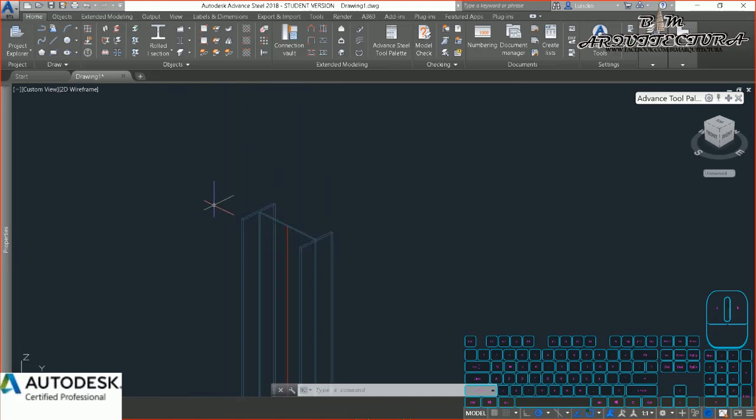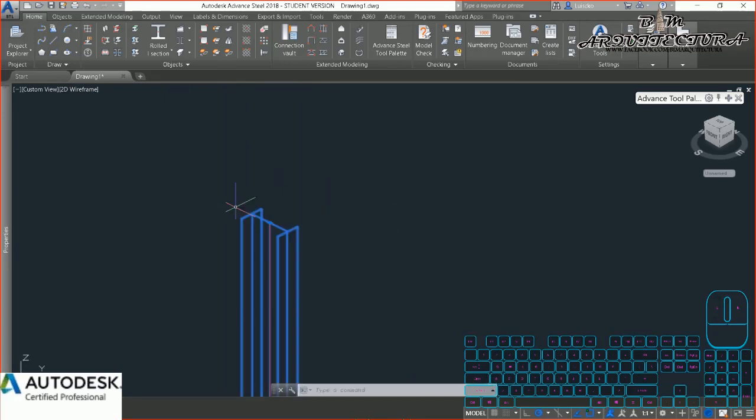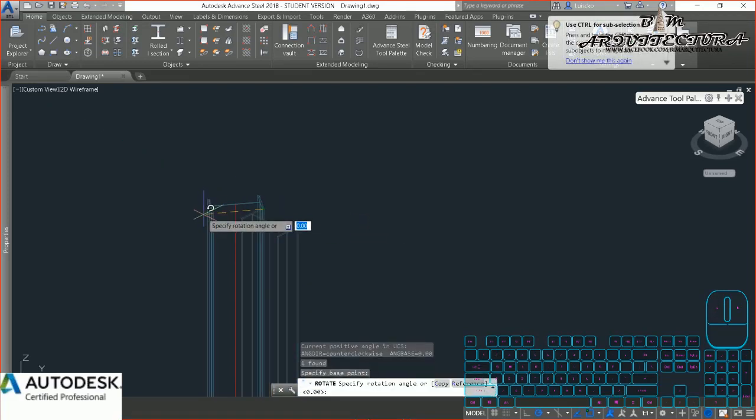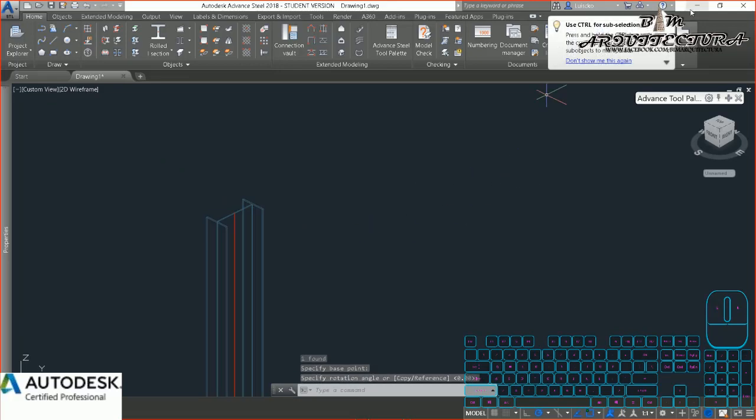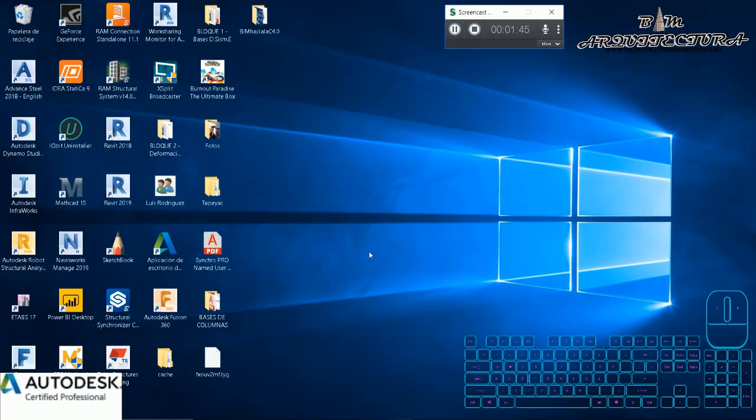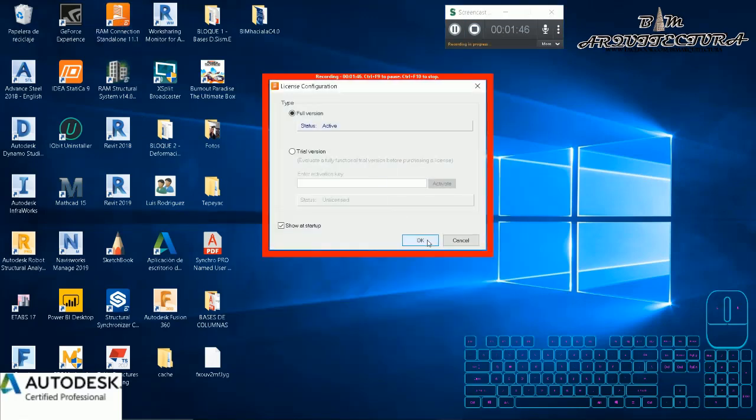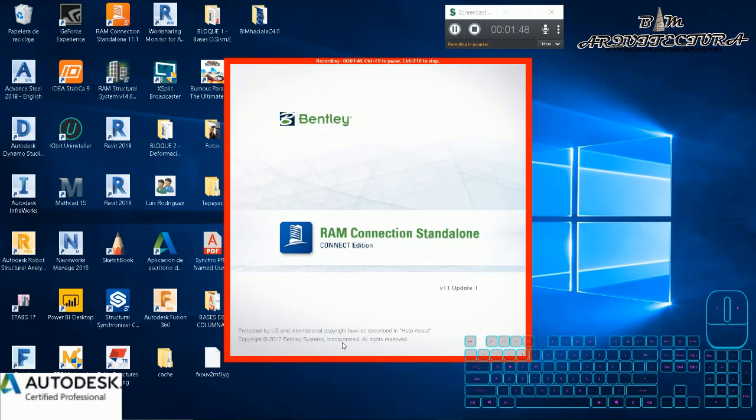For example, I try to rotate these sections, and I can see in the Screencast that this command is recorded, and then if you see, it stops my record until I open another software.